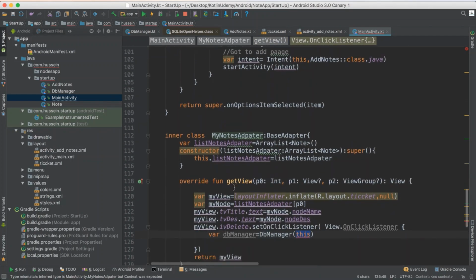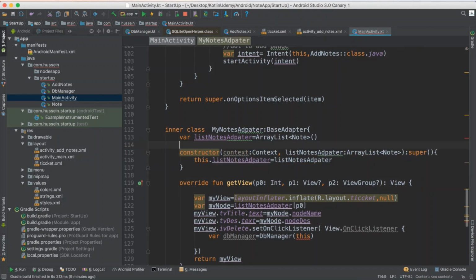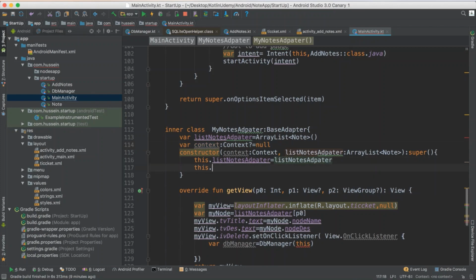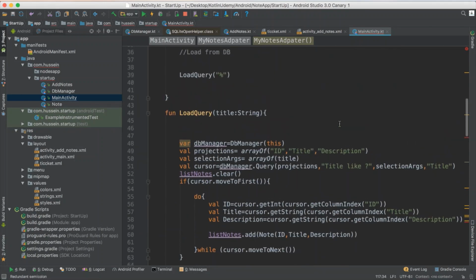So now we need to do some update. This class needs to get the context also. So suppose I'm getting the context. See, always the context you need it, because in some places it is necessary. Context, and this, and also this one you just have to define it here in your class, an adapter, and you just give it an initial value called null. Make sure then the context has to be initialized from here. Then anyone who wants to call it has to send the context.